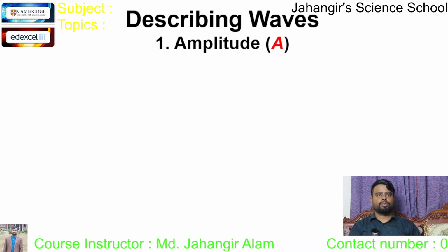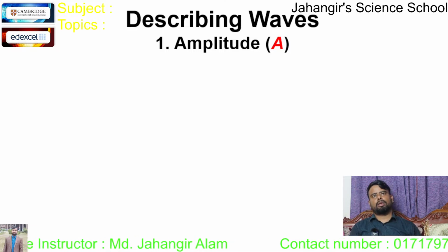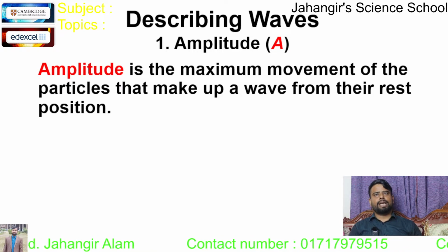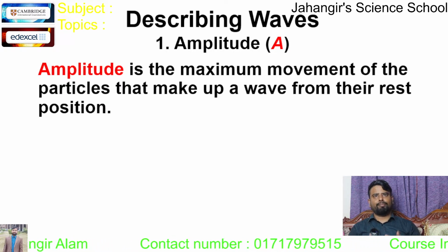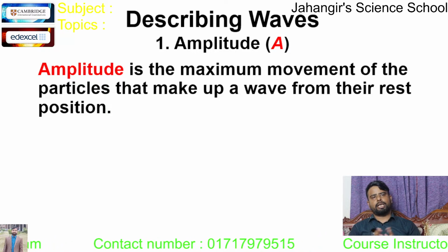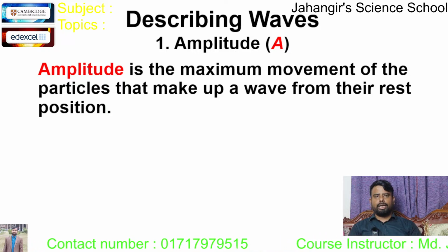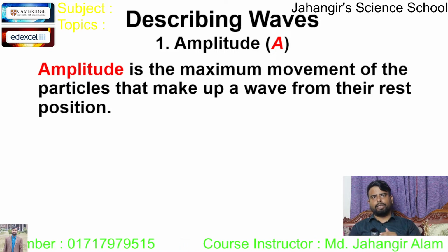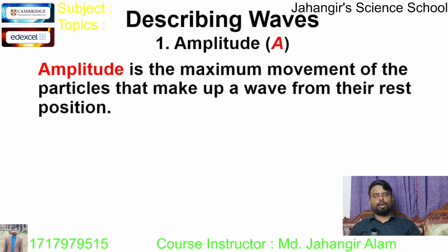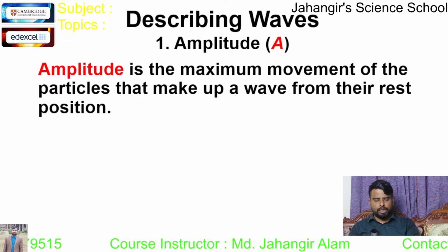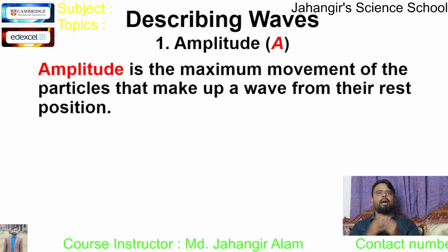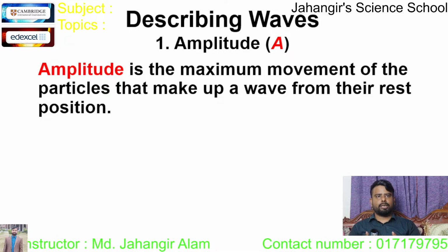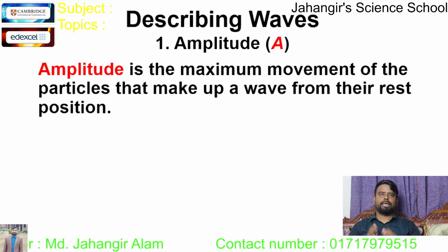Describing a wave. First, number one parameter, amplitude. What is amplitude? Amplitude is the maximum movement of the particles that make up a wave from their rest position. So the magnitude of the maximum positive or negative displacement from its equilibrium position of a wave executing particle is known as amplitude. It is denoted by capital A or small a. Unit is meter or centimeter, but SI unit is meter here.